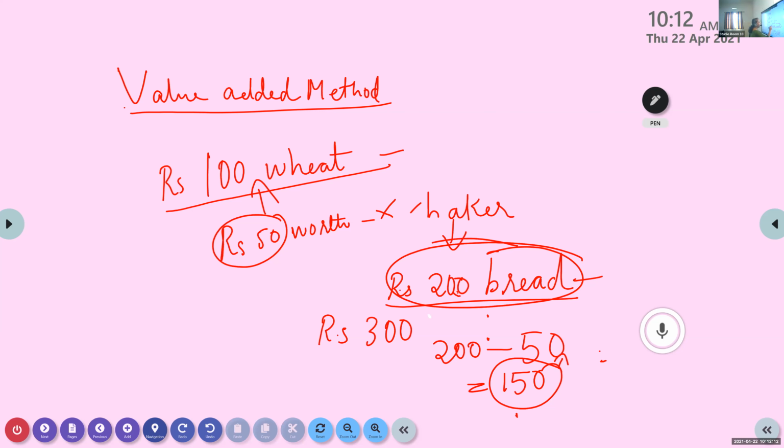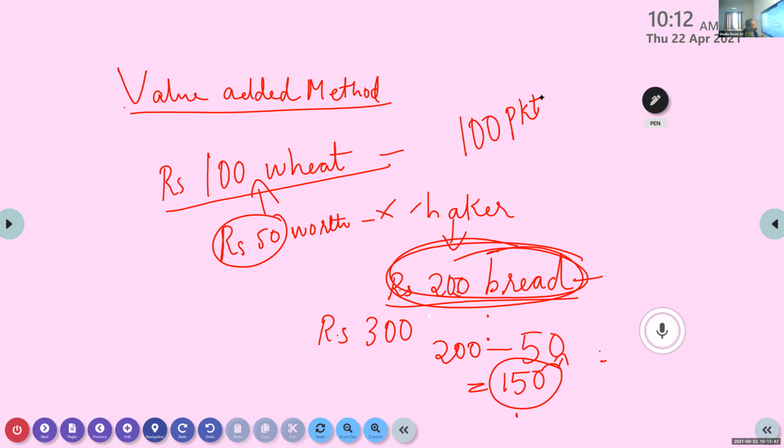Okay, put it in other words, I will tell you. This is the value of output. Yes or no? Value of output, in the sense, how do you get the value of output for anything? For example, if I say that 100 packets of bread are manufactured, or bread is produced, how will you find the value?